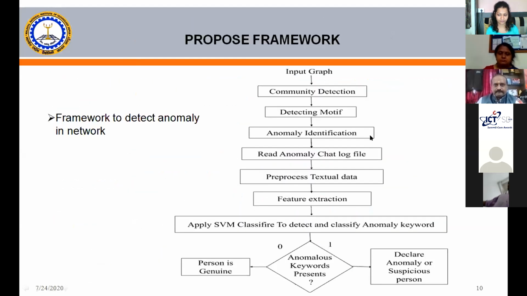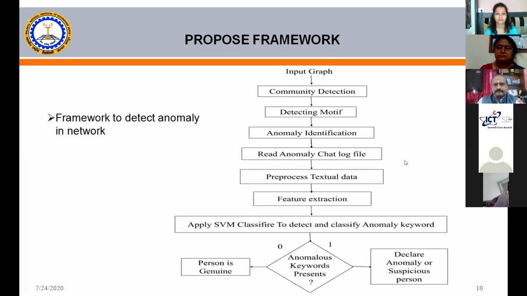In this framework, whenever we have any graph, we convert that graph into a community, in the sense of a densely interconnected graph. Based upon that densely interconnected graph, we have identified the motif. Based upon the motif, we have identified some anomalies, and for those anomalies we identified some chat log files. After that, we preprocess that textual data, then do feature extraction. After that, apply the SVM. Then we are able to identify whether that person is suspicious or not.